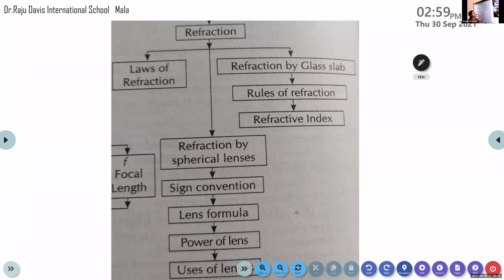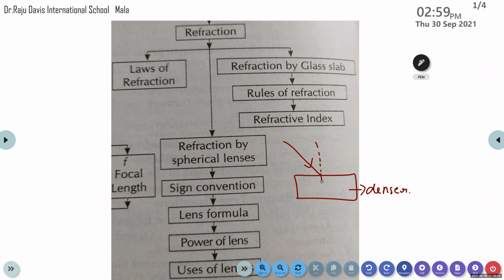Then we discussed the refraction by a glass slab, and some terms associated with the refraction through a glass slab. So what about the glass slab? Is it a denser medium or a rarer medium? Glass slab is a denser medium. So when a ray of light is incident on a glass slab, what happens to it? The ray of light comes from air, that is, from a rarer medium. It is incident on a glass slab.